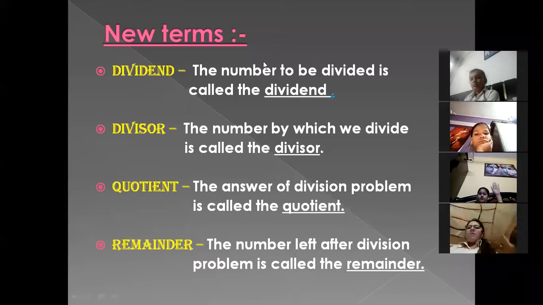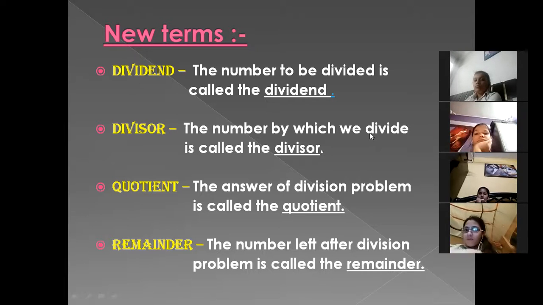Okay. Once again, we are going to repeat. First one is dividend, means the number to be divided. So we are going to divide here 25. So 25 is dividend here. Clear? The second one is the number by which we divide. The other number is called divisor. So here 6 is the divisor. Okay. And then we are moving to the quotient. Quotient is the answer of the division problem. So this is called quotient.